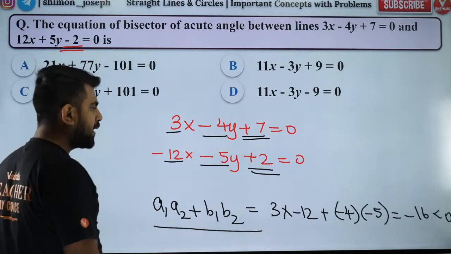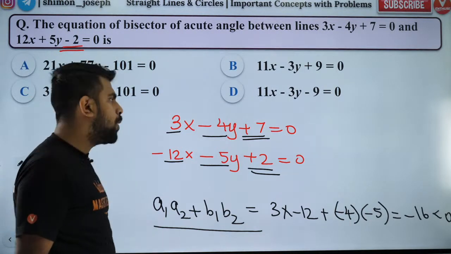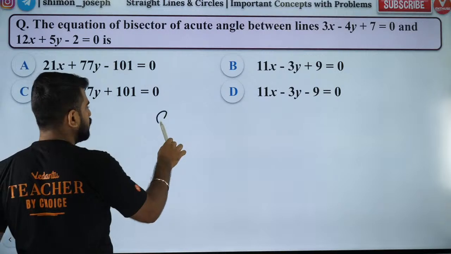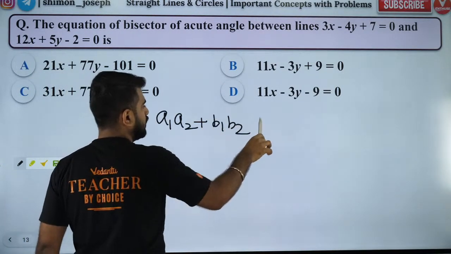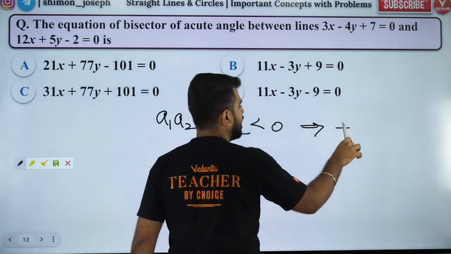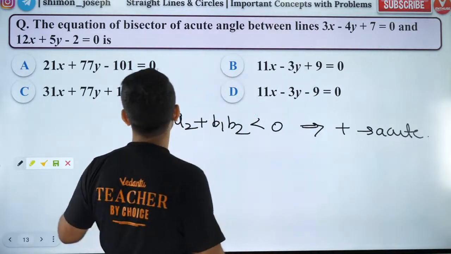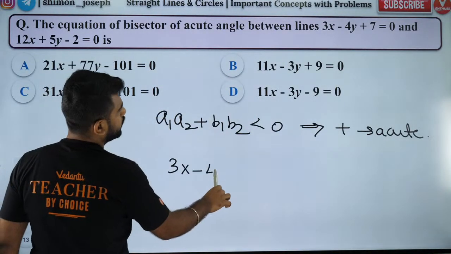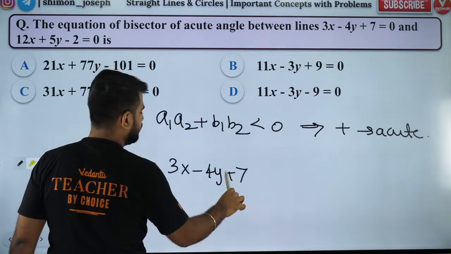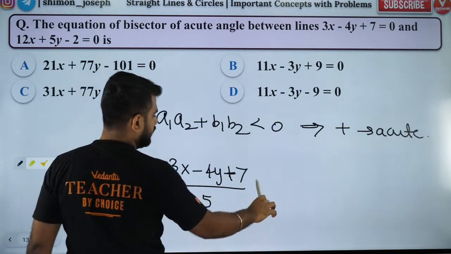Okay. So A1 A2 plus B1 B2 is less than 0. So that means what? I'll repeat the rule now. A1 A2 plus B1 B2 is less than 0 means the plus 1 is the acute angle bisector. Okay, so we want what? Acute angle only. So I should take the plus 1. So (3x minus 4y plus 7) by root of 3 square plus 4 square, which will be 5, is equal